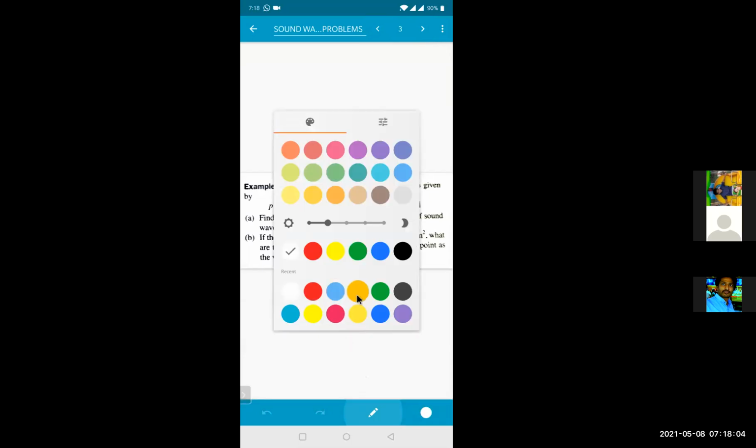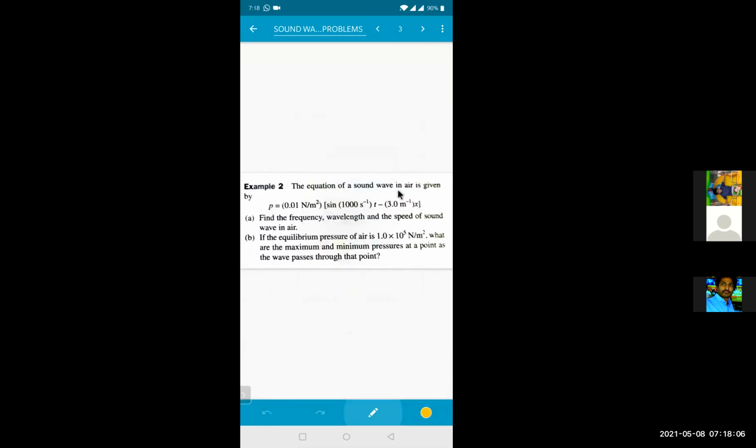Question number two. This is also a good question. The equation of the sound wave in the air is given by P equals 0.01 Newton per meter square into sine (1000 second inverse into T minus 3.0 meter inverse into X). Find the frequency, wavelength, and the speed of the sound wave in the air. Second, if the equilibrium pressure of air is 1.0 into 10 to the power of 5 Newton per meter square, what are the maximum and minimum pressure at a point as the wave passes through that point?